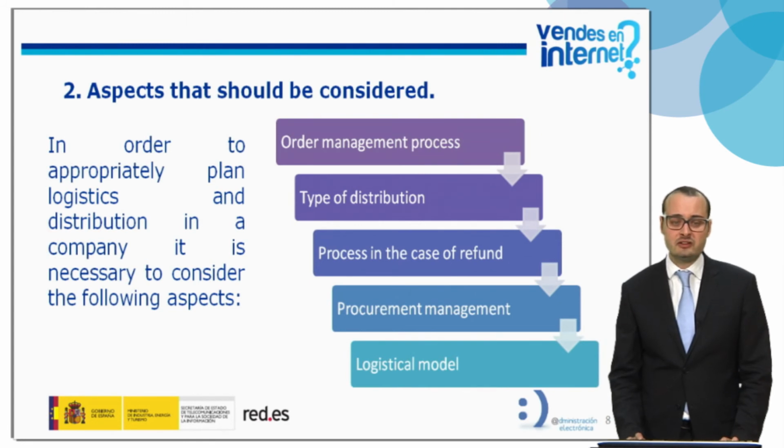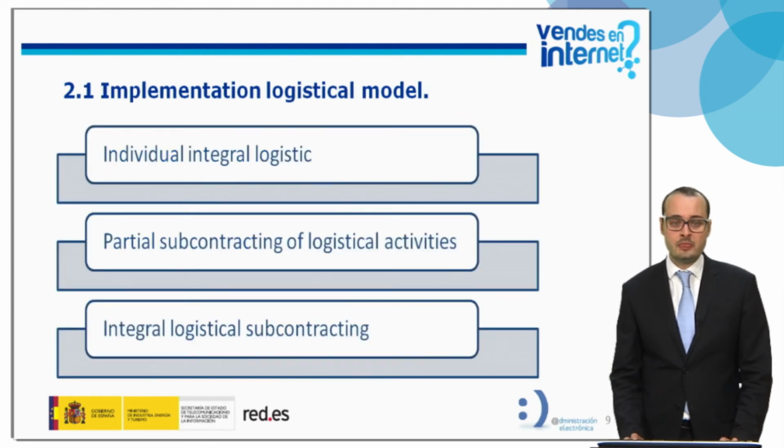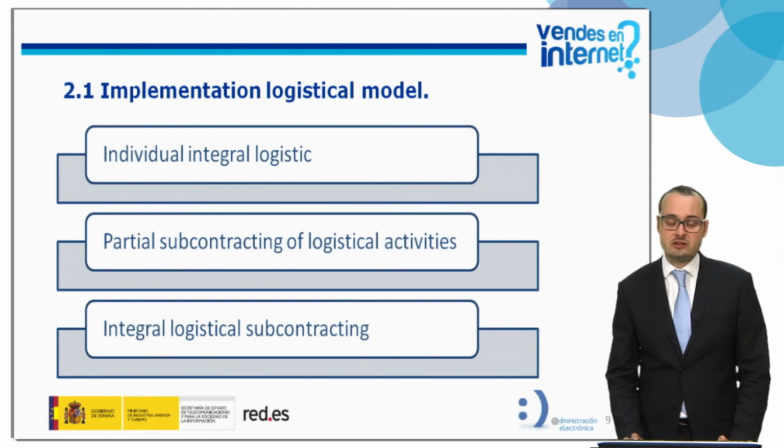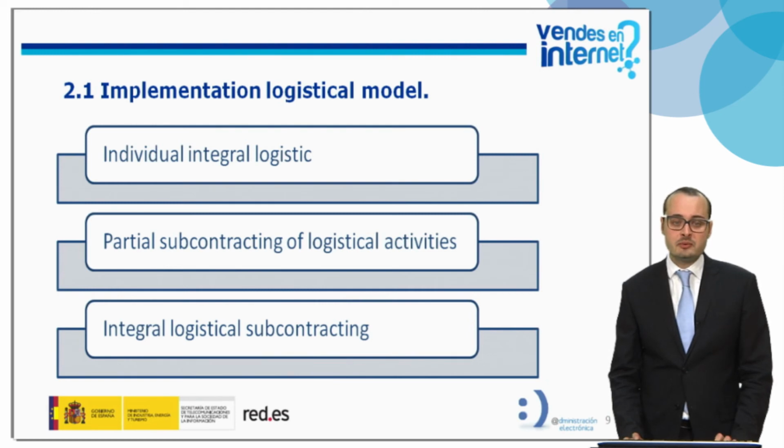Next, we will speak about the logistical models. We must decide, depending on the characteristics of our business, which is more convenient. Individual integral logistics, in other words, internally performing the whole logistical process. For this, we will need the proper infrastructure for the business model. Partial subcontracting of logistical activities means outsourcing part of the logistical process, the processes we cannot assume internally, to facilitate the organization and delivery of the product or service. Or integral logistical subcontracting, outsourcing the whole logistical process.